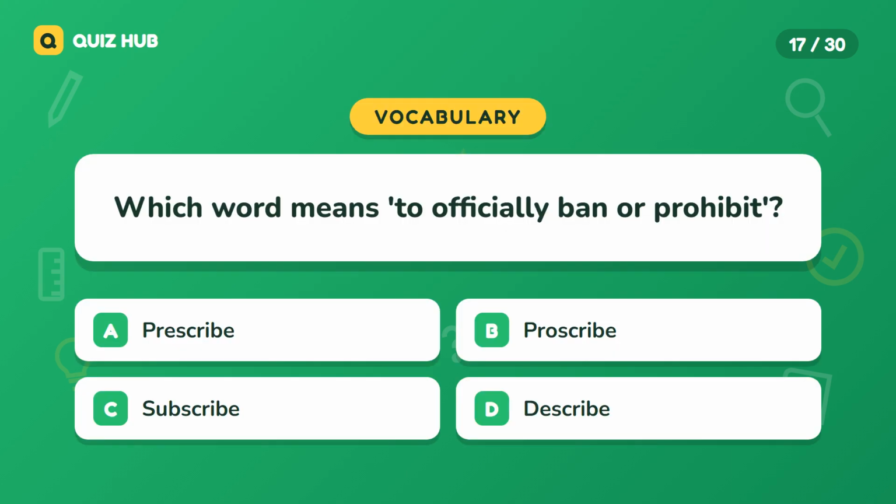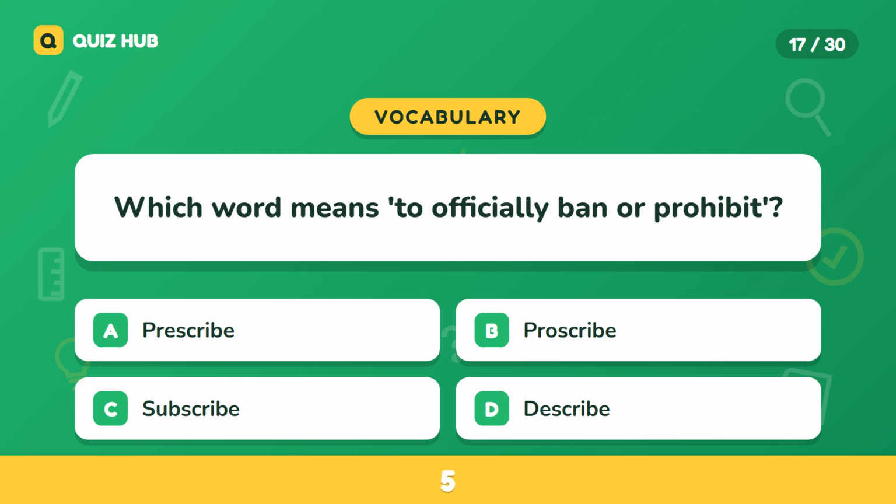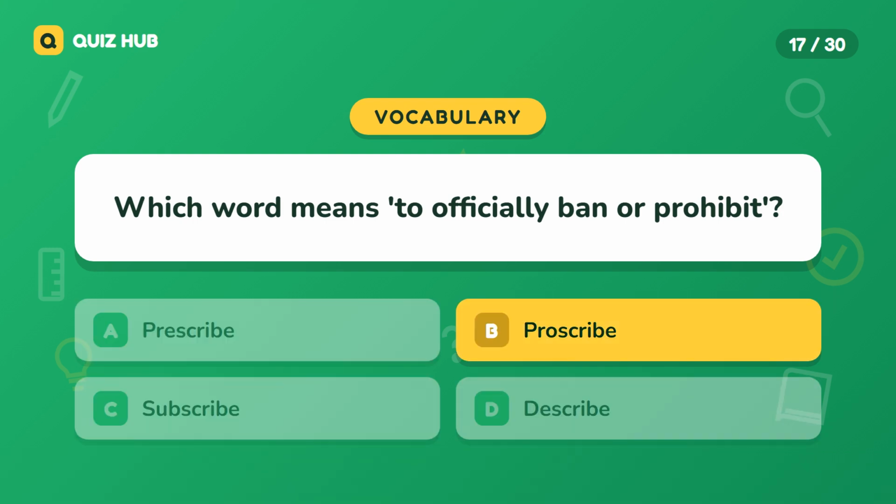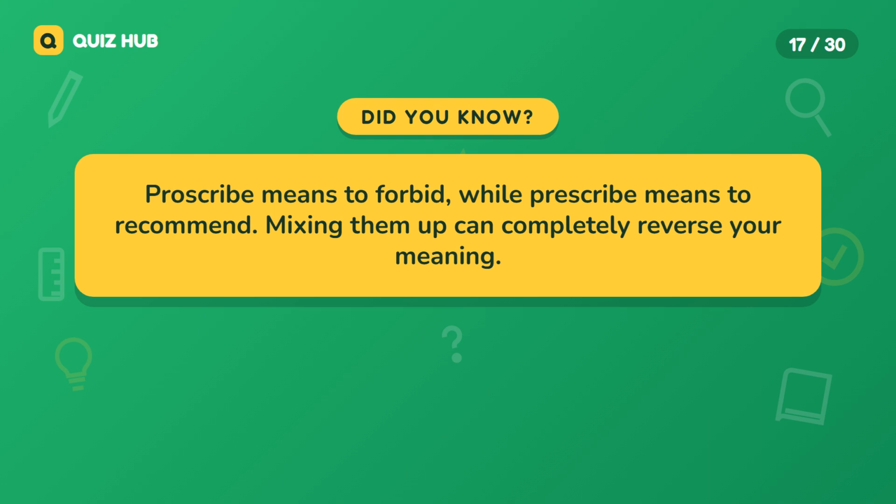Question 17. Which word means to officially ban or prohibit? A. Prescribe. B. Proscribe. C. Subscribe. D. Describe. The correct answer is proscribe. Proscribe means to forbid, while prescribe means to recommend. Mixing them up can completely reverse your meaning.